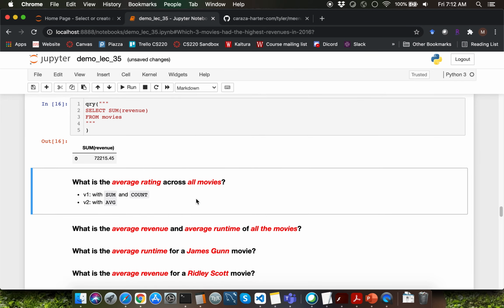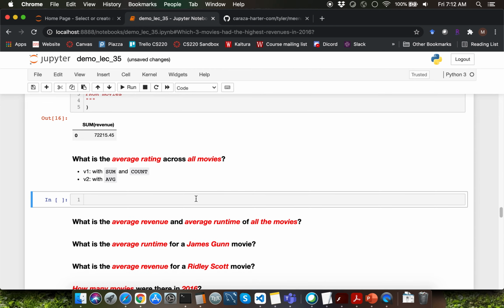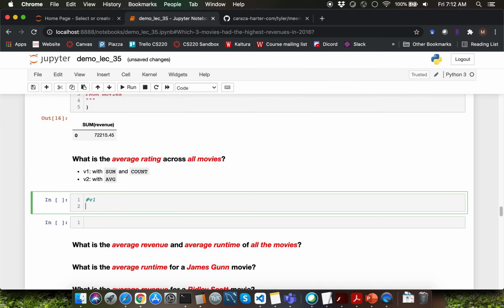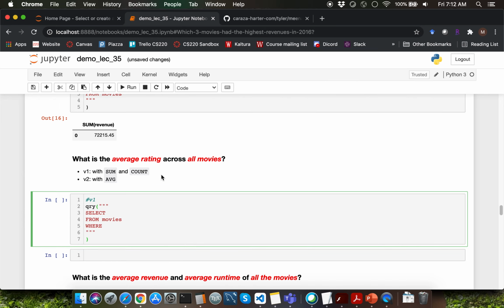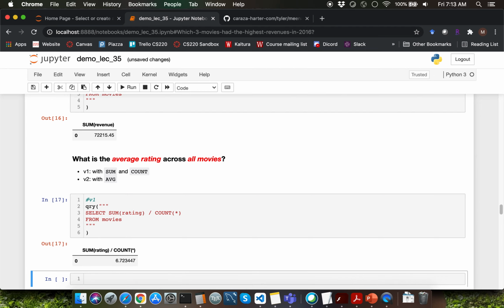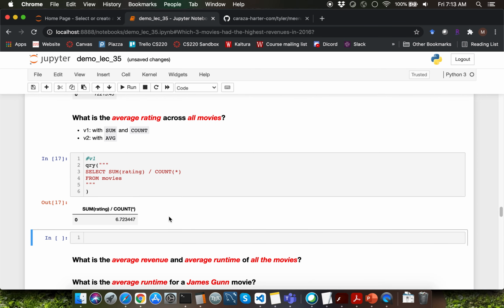Let's look at the next question, which is asking what is the average rating across all movies. I'm going to go through two different versions of solutions for this question. Version number one is going to use the sum aggregation and the count aggregation. Let me get rid of the where clause here. I'm going to say give me the sum of the rating column and divide that by count of all the columns. It does not matter if I specify rating here or star here. Both of those are going to be the exact same. Let me execute this particular query. Observe that we are getting average rating of the movies as 6.72.